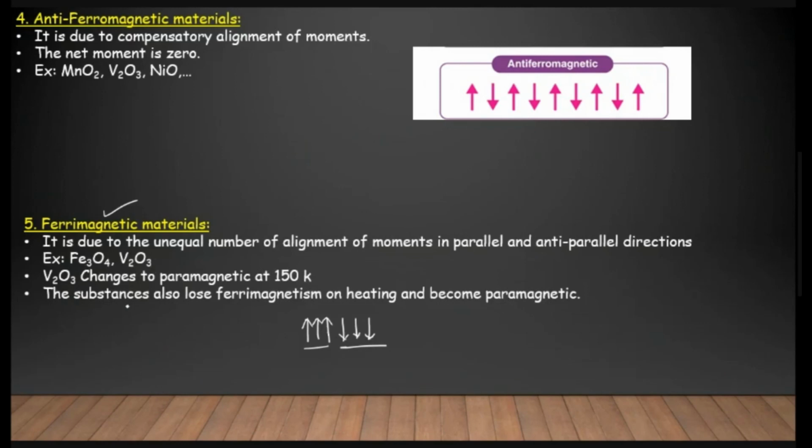The substances which show ferromagnetism become paramagnetic on heating. At high temperature the ferromagnetic substance will behave as a paramagnetic substance, that is, it is temperature dependent. At high temperature the ferromagnetic property will be lost and it will exhibit the paramagnetic property. So this is about it.